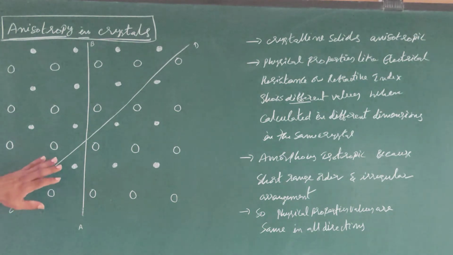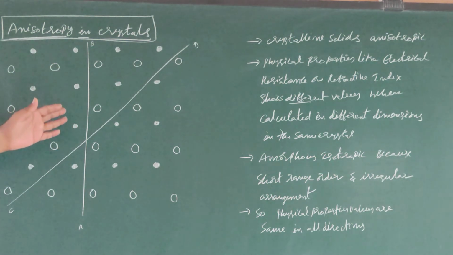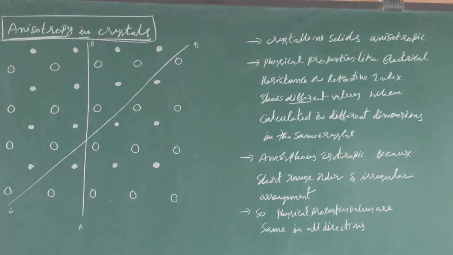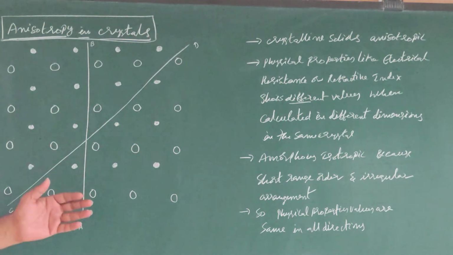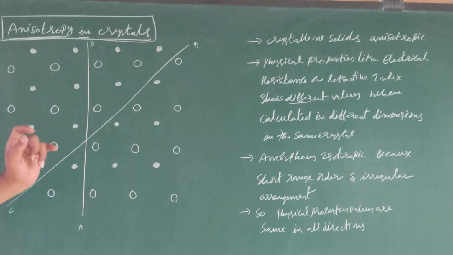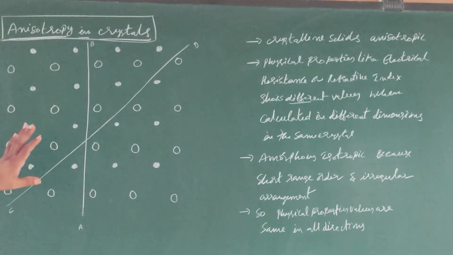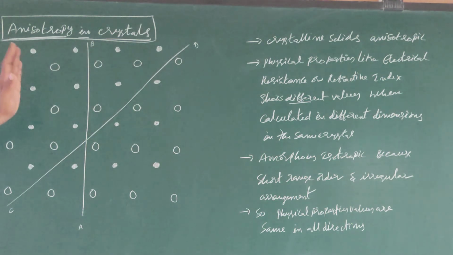So automatically the physical properties values may vary when you go through different dimensions. But amorphous solids are isotropic because they have short range order of arrangement with irregularity. So in amorphous solids, this type of arrangement we can't find. So amorphous solids are isotropic, but crystalline solids are clearly anisotropic. Anisotropic means they can show different values of the same physical property if we go through different dimensions in the same crystal.